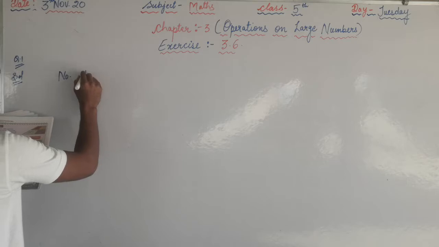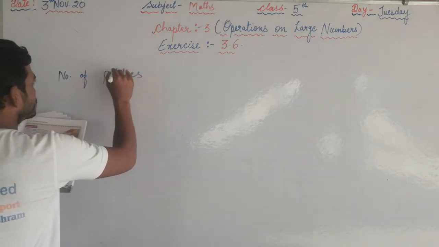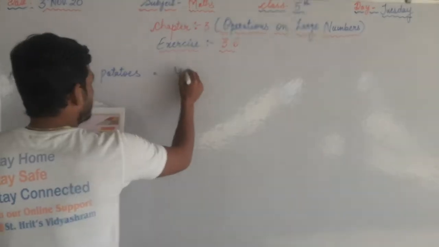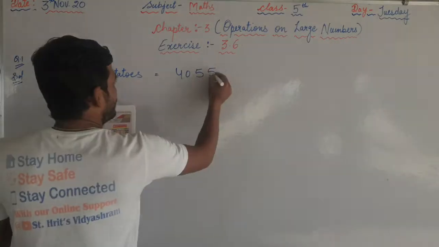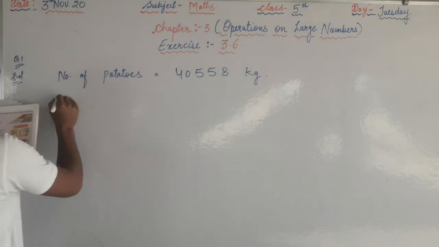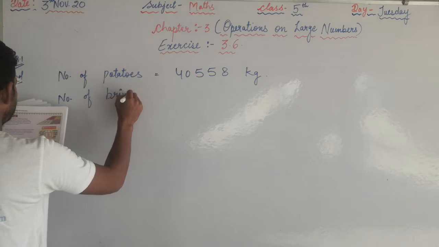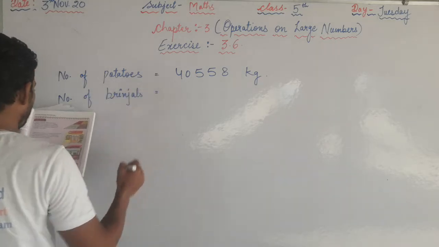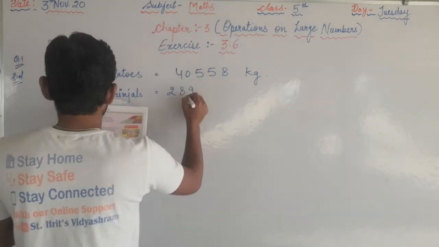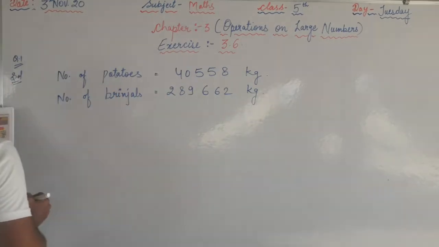Number of potatoes, that is 40,558 kg. Okay, and number of brinjals equals to 36,897 kg, number of carrots equals to 2,89,662 kg.